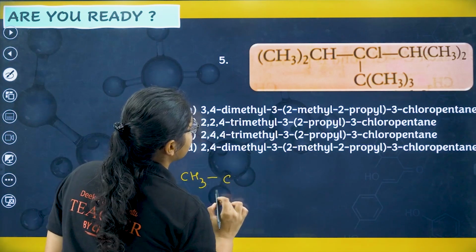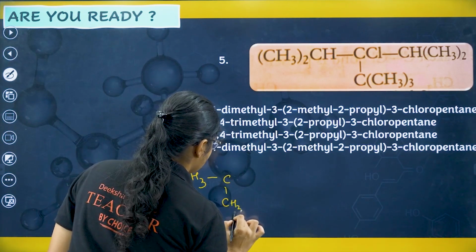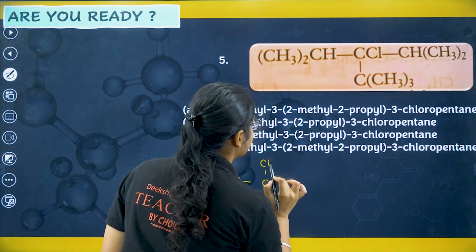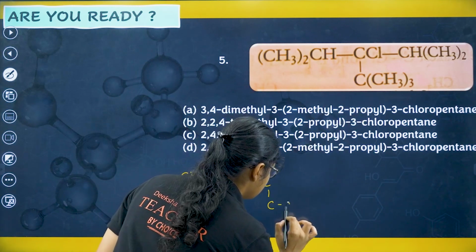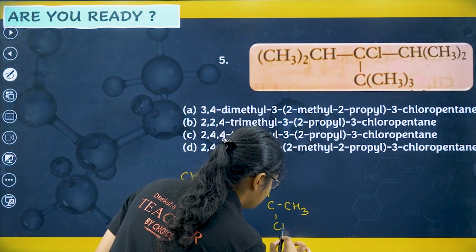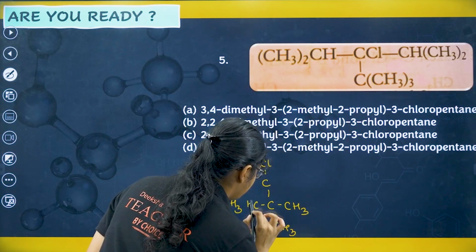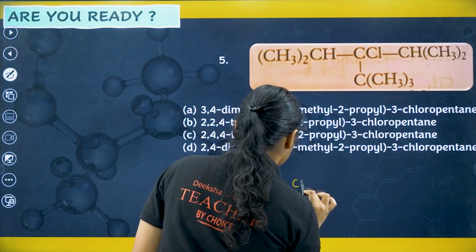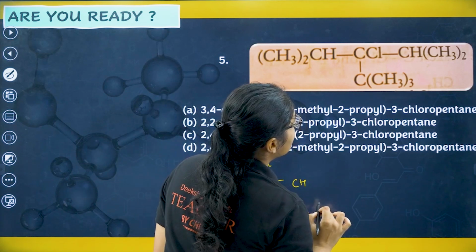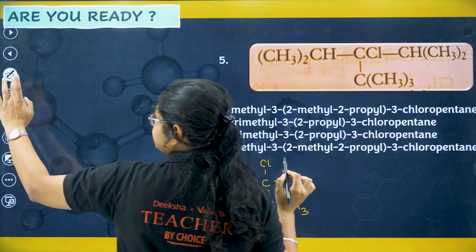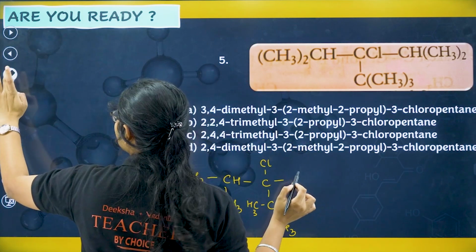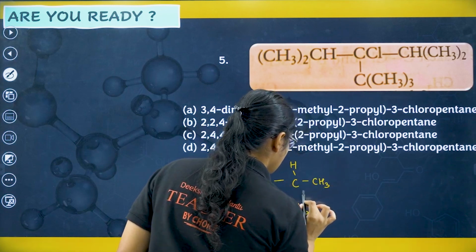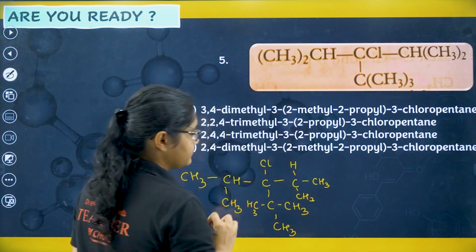Then I have CH, then C and Cl, then C, CH3, CH3 and then CH3, then CH, I have CH3 and I have CH3.